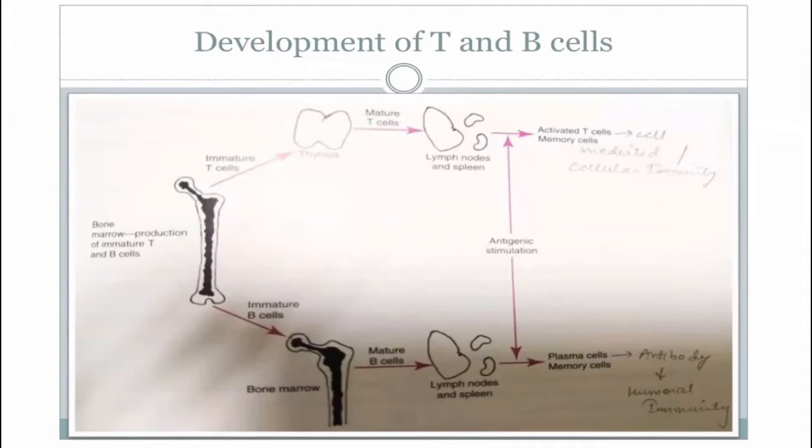The T cell is associated with the cell-mediated immunity, while B cells, which mature in the bone marrow, take part in the humoral immunity. These two are the primary lymphoid organs. Maturation of T cells takes place partly in the bone marrow and is completed in the thymus, while production and maturation of B cells take place in the bone marrow.